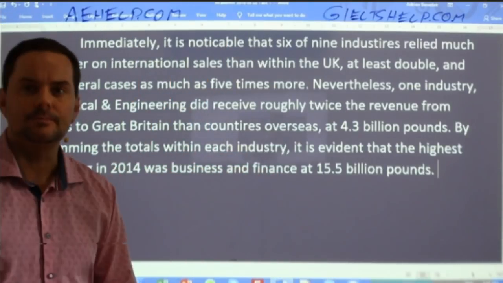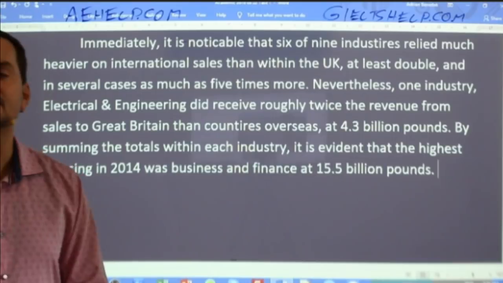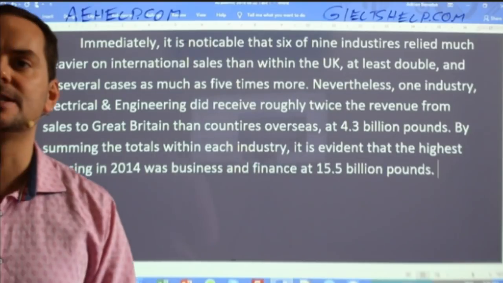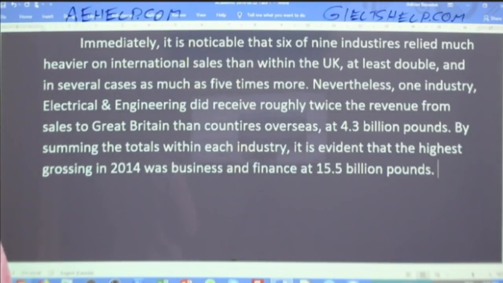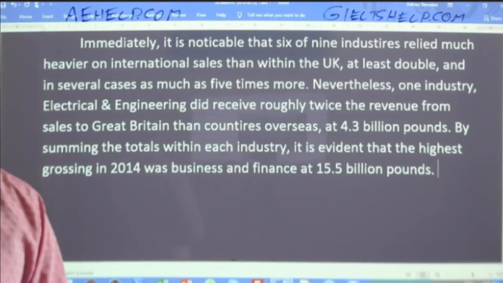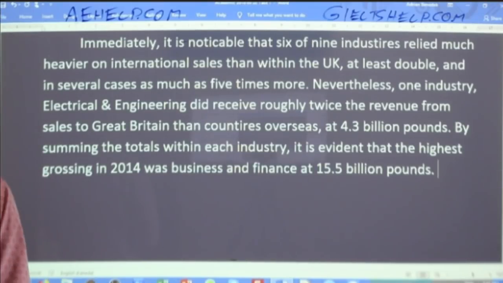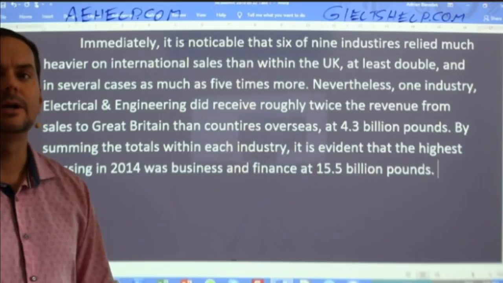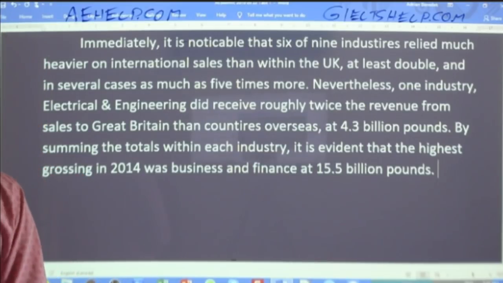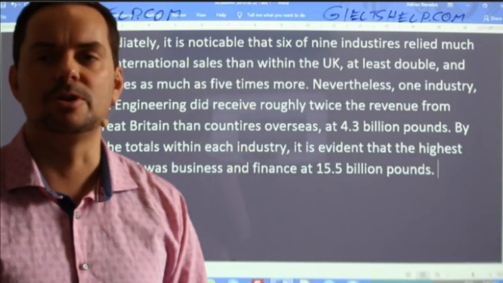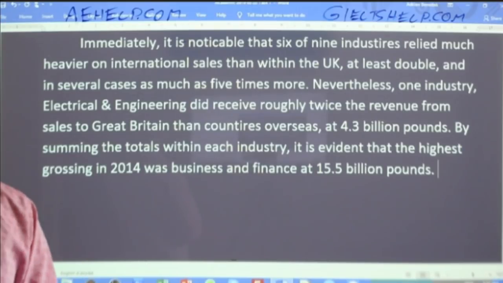Harminder Dinza says, "However, business and finance industry only one which Scotland got highest revenue from the rest of the world." Harminder, that's incorrect. It's not the only one. It's the one which had the highest gross sales, but not the only one. So careful with information mistakes, Harminder.